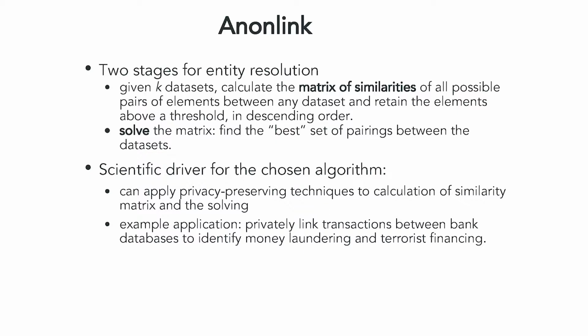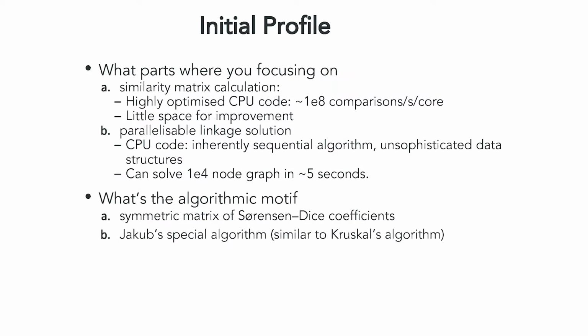We also have a CPU implementation of the solver, but we didn't have much of an idea of how we could parallelize that, so that was definitely the harder challenge. The CPU code coming into this week could do in the order of tens of millions of comparisons per second per core, and can be parallelized. That was using hand unrolled assembler, so there's some room for improvement, but not much that we could see.